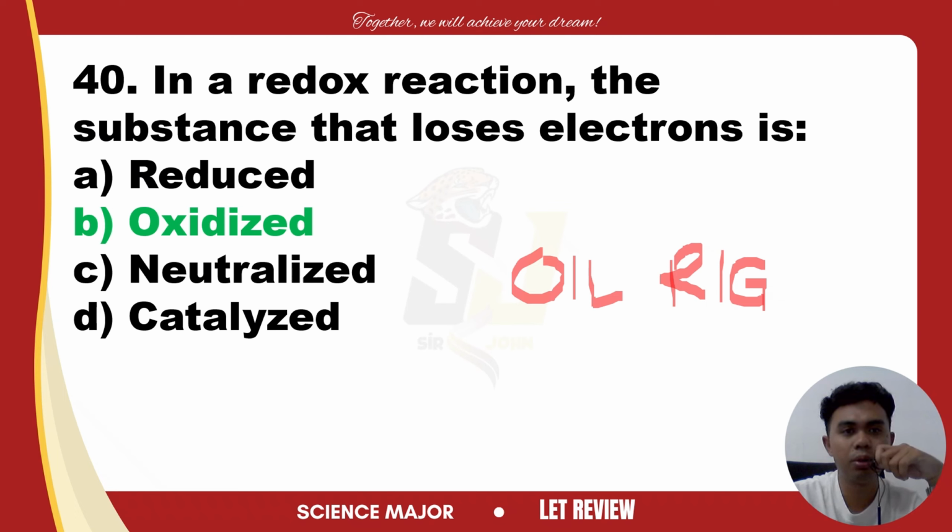So why is letter A wrong? As I have said, a reduced substance gains electrons, not loses them. Letter C, neutralized. Take note that neutralization refers to an acid-base reaction, not electron transfer. This is wrong. Catalyzed. A catalyst is something that speeds up a reaction, but it is not consumed or altered in the redox process itself. So this is wrong. The answer is oxidized. Number 41.